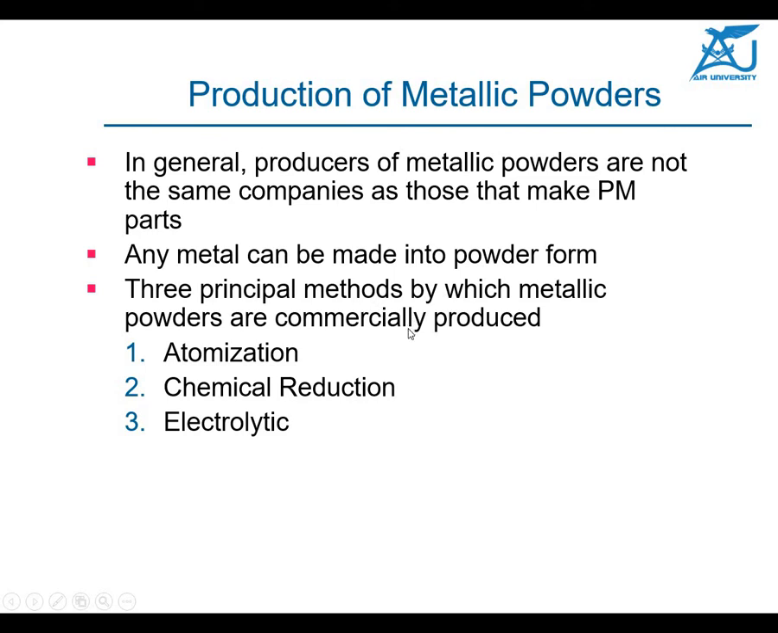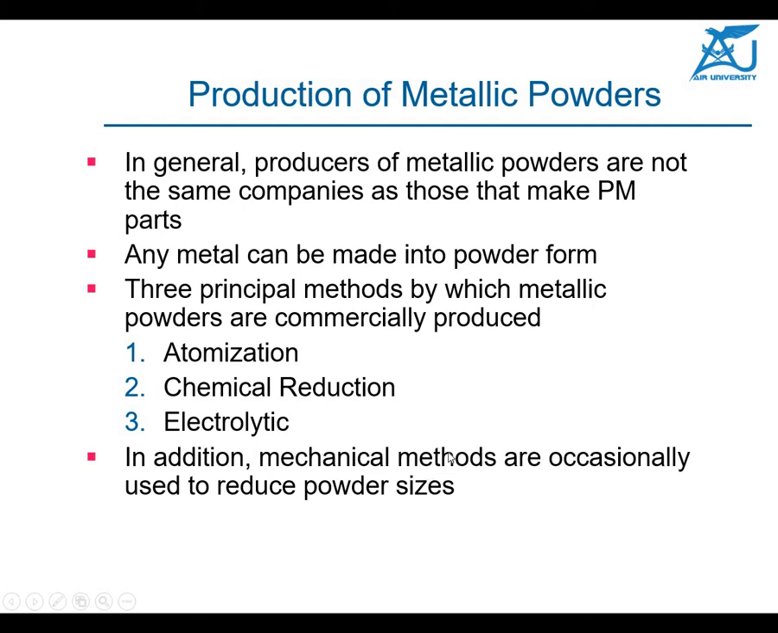The three principal methods which we normally use for powder production, we will be covering just a small glimpse of. The first one is atomization, the second is chemical reduction, and the third is electrolytic. We will be covering atomization, but there is a complete chapter on how you make the powder and the different methods. In addition, there are some mechanical methods available, where you use different grinding machines to make the powder.